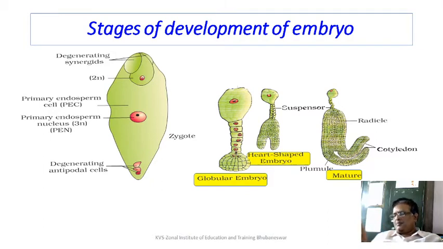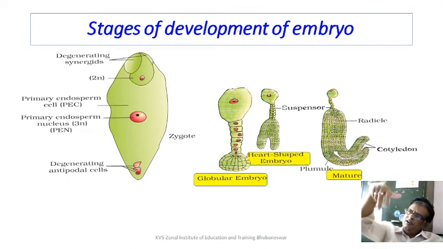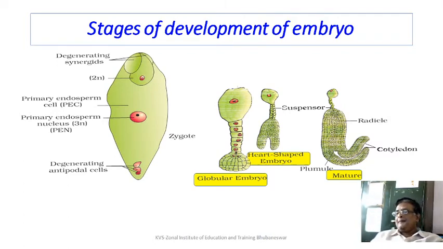But the divisions do not stop here. More division will take place and more differentiation will take place, as a result of which the 2 ends of the heart, the lower end, continue to grow and move up. You can see diagram number D. In this case, the 2 things which grow up form the future cotyledons.